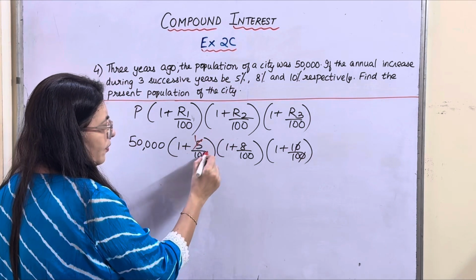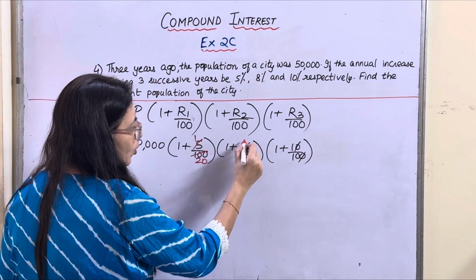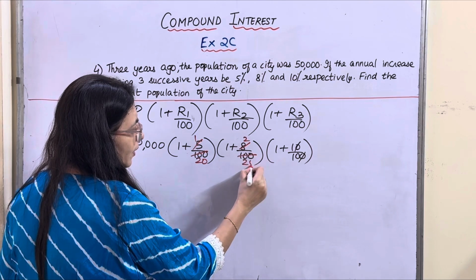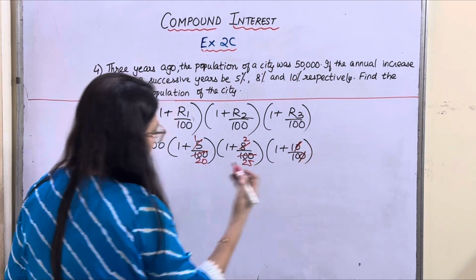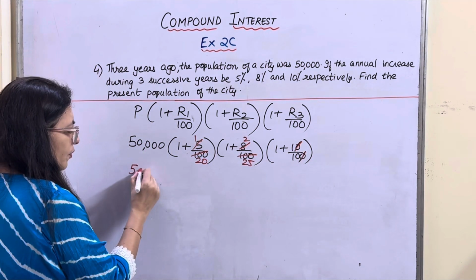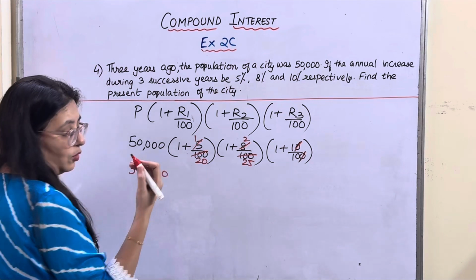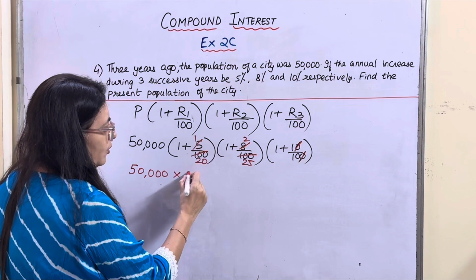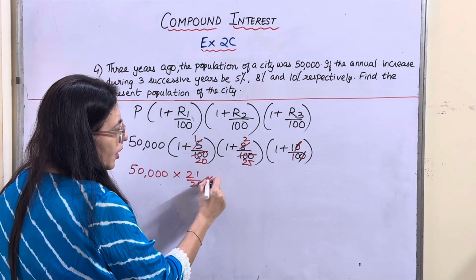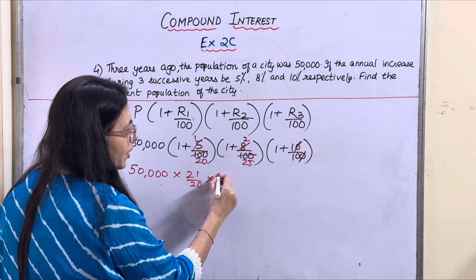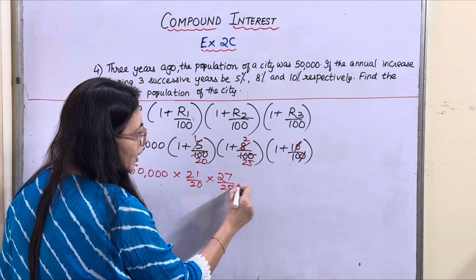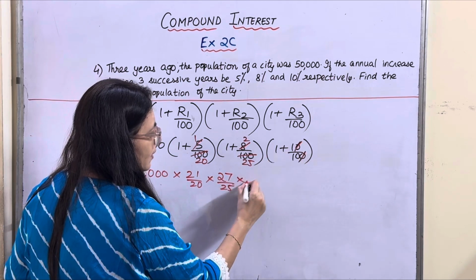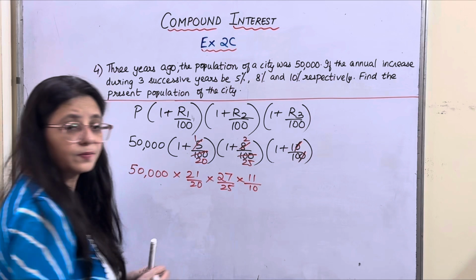5 ones are 5, 5 20s are 100, 4 2s are 8, 4 25s are 100, and this 0 0 which I have already cancelled. So you will get 50,000 population into 20 plus 1 is 21 upon 20 into 25 plus 2 is 27 upon 25, 10 plus 1 is 11 upon 10.